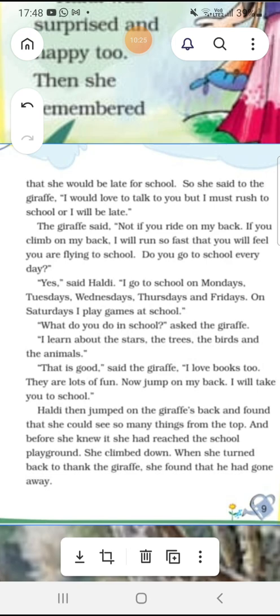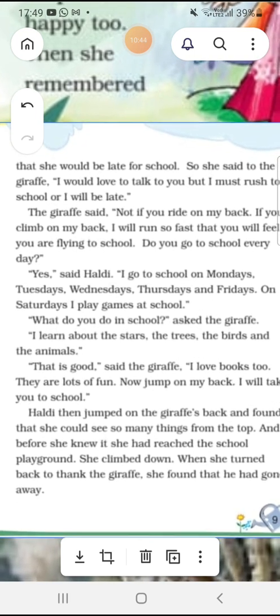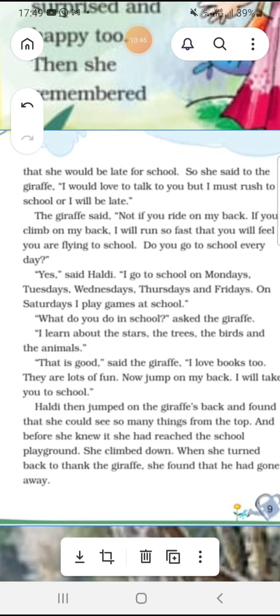Do you go to school every day?" "Yes," said Haldi. "I go to school on Mondays, Tuesdays, Wednesdays, Thursdays, and Fridays. On Saturdays, I play games at school." "What do you do in school?" asked the giraffe. "I learn about the stars, the trees, the birds, and the animals."